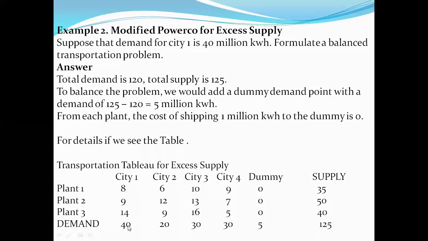So hence transferring this excess supply to a dummy unit here, the demand is being increased. All right, so that will be compensated later when the necessity arises. So simply it will be in storage.